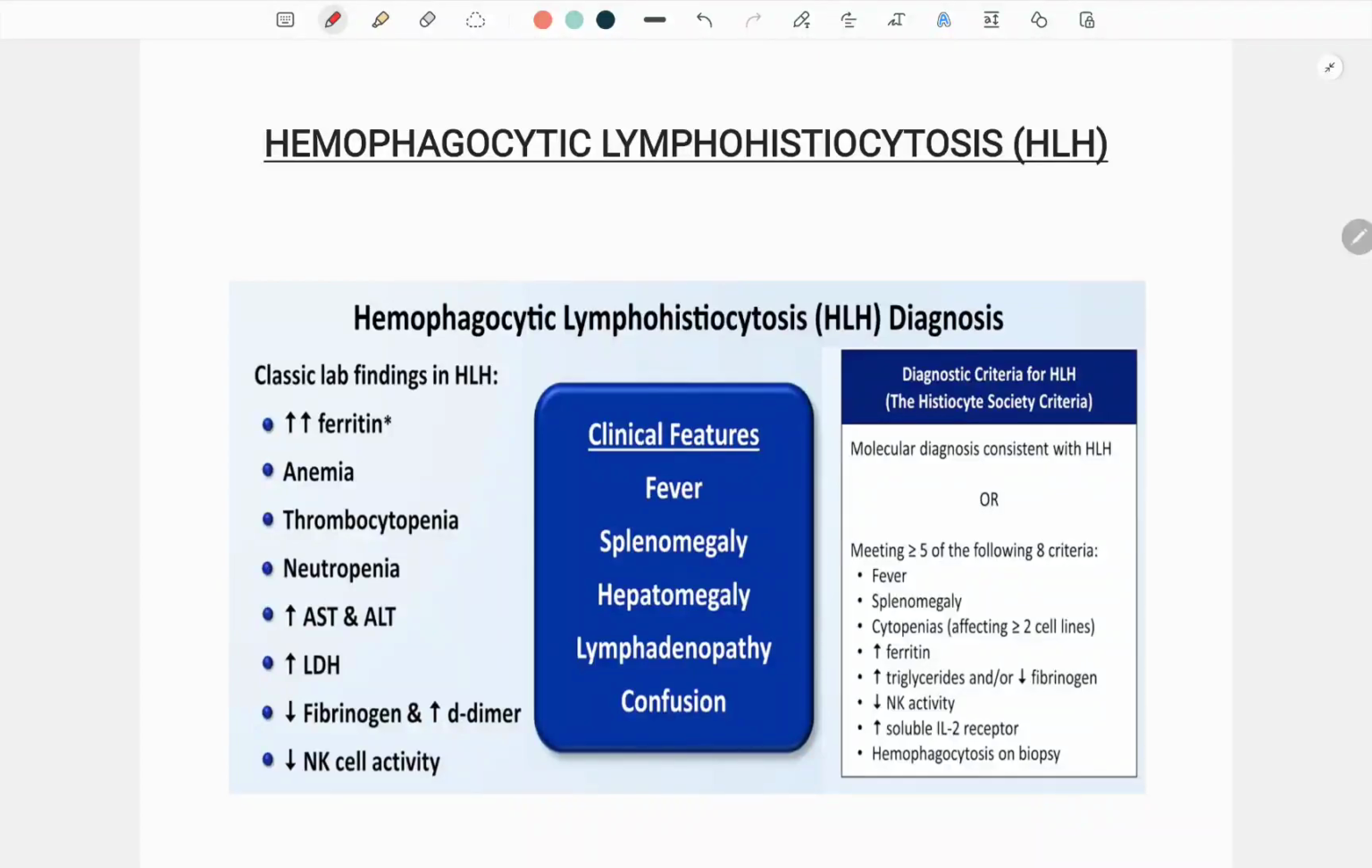Let's discuss hemophagocytic lymphohistiocytosis, also known as HLH. It is a rare disease that usually occurs in infants and younger children but can also occur in adults. Children usually inherit the disease, but in adults, many different conditions, including infections and cancer, can cause HLH.